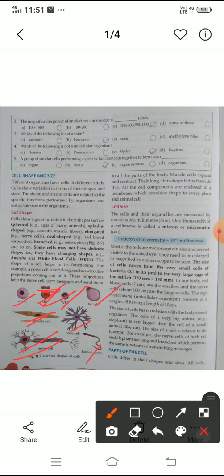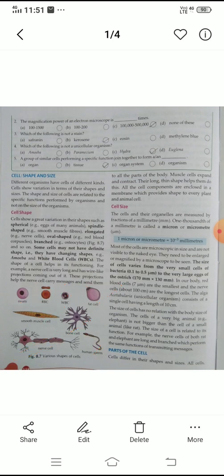Okay dear, now you all understood the different shapes of the cells. When anybody asks you about some shapes of the cells in our body, your answer should be spindle shape, spherical shape, oval shape, branched shape, etc.